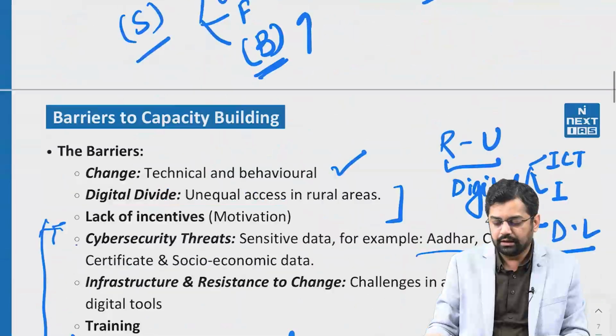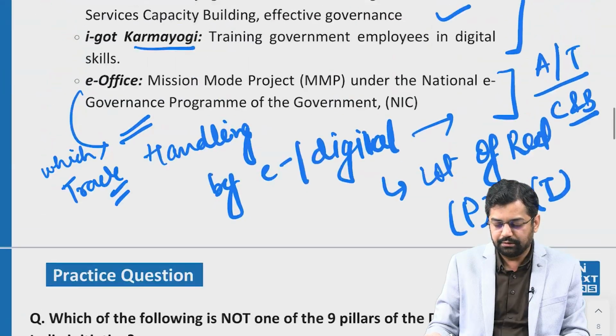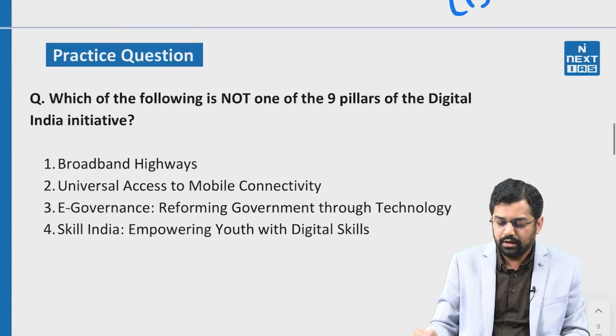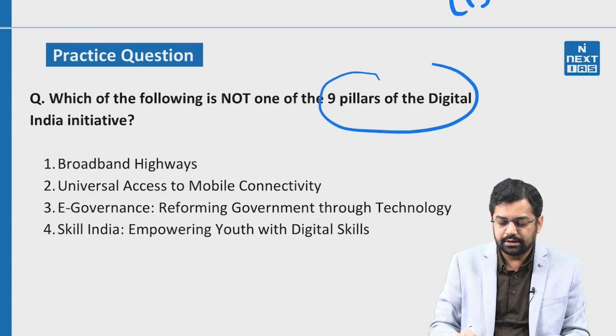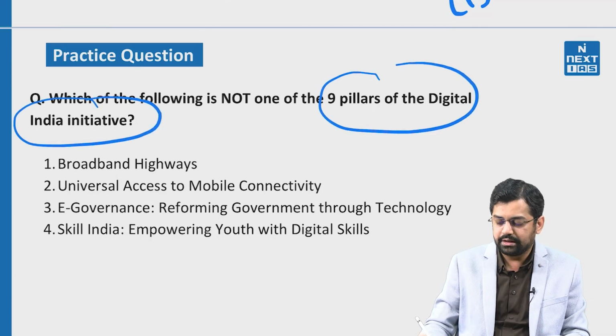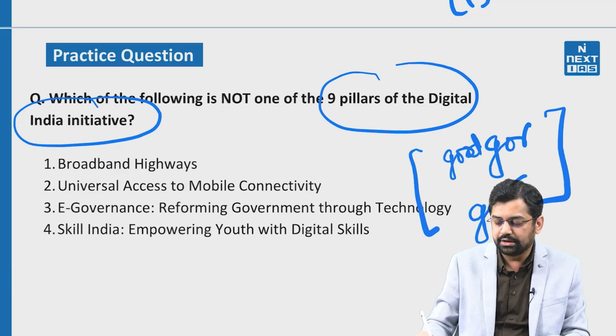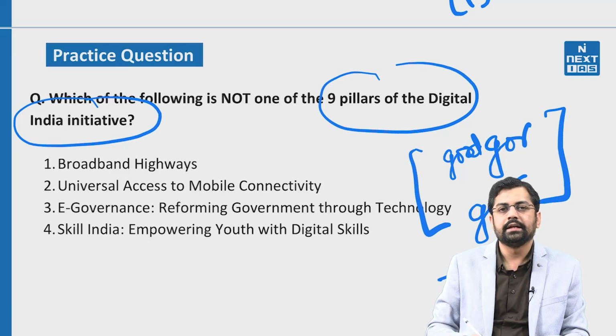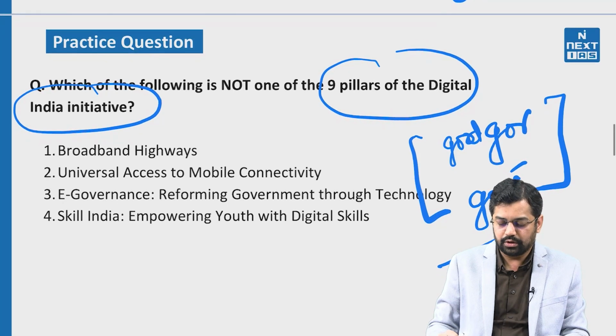So there is another practice question which is given: what are going to be the 9 pillars of the Digital India initiative? Another question from my side: what is the difference between good governance and governance? What is the difference between good governance and governance, right? So which of the following is not one of the 9 pillars of the Digital India initiatives? Do mention it in the comment box.